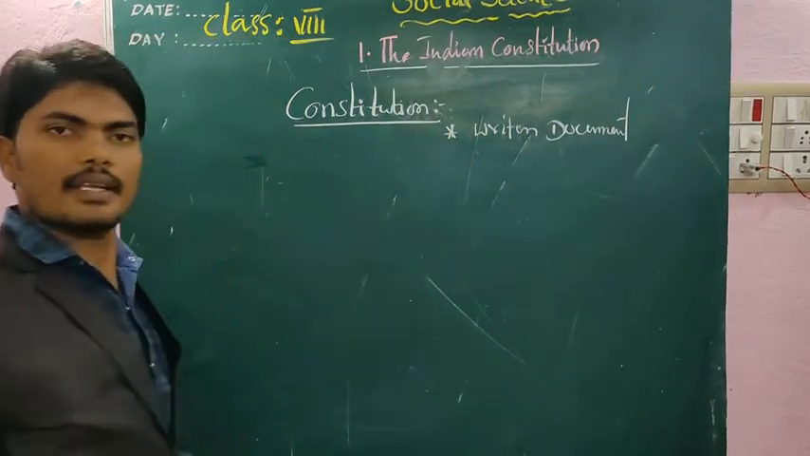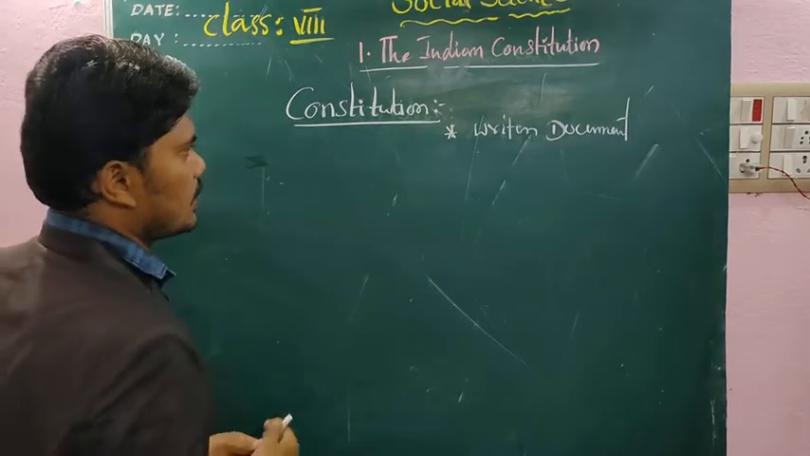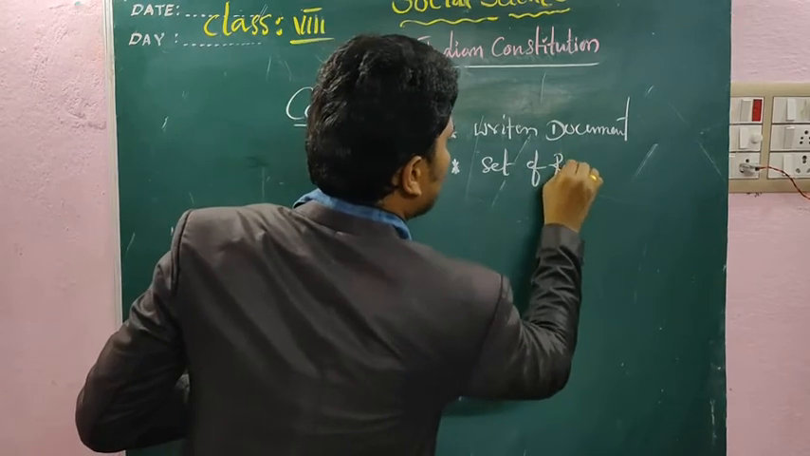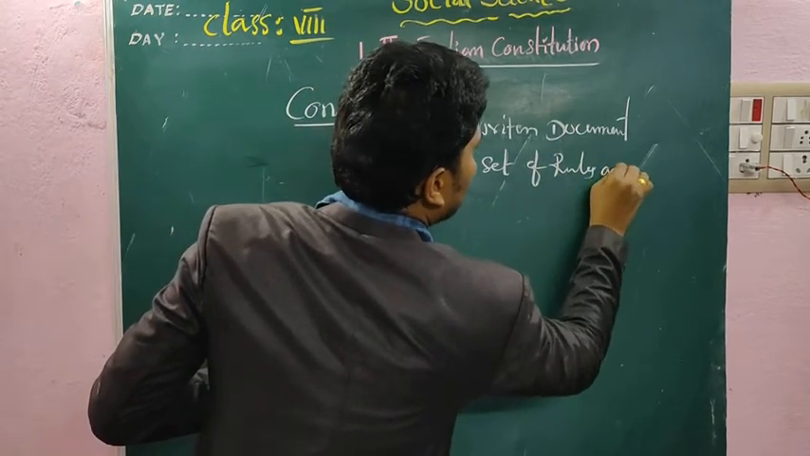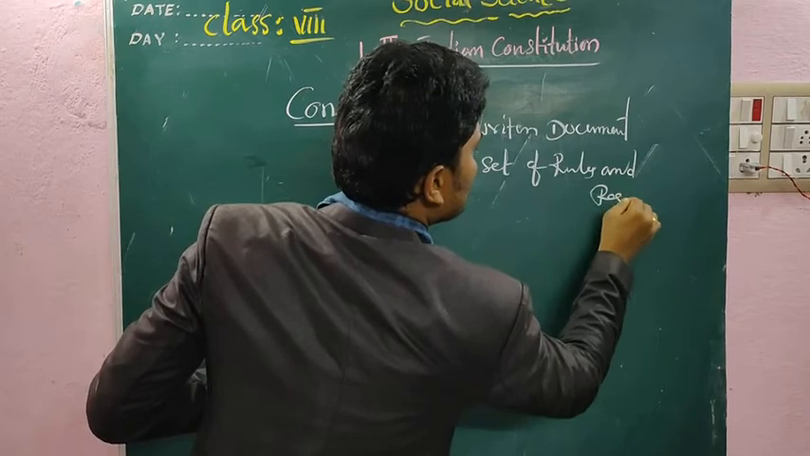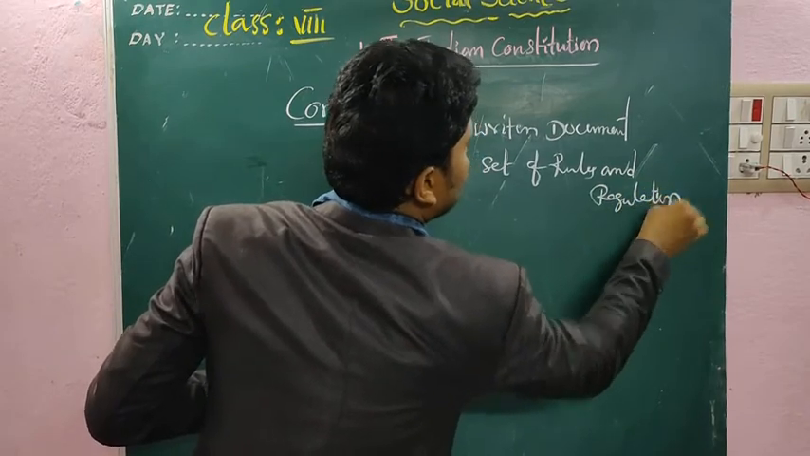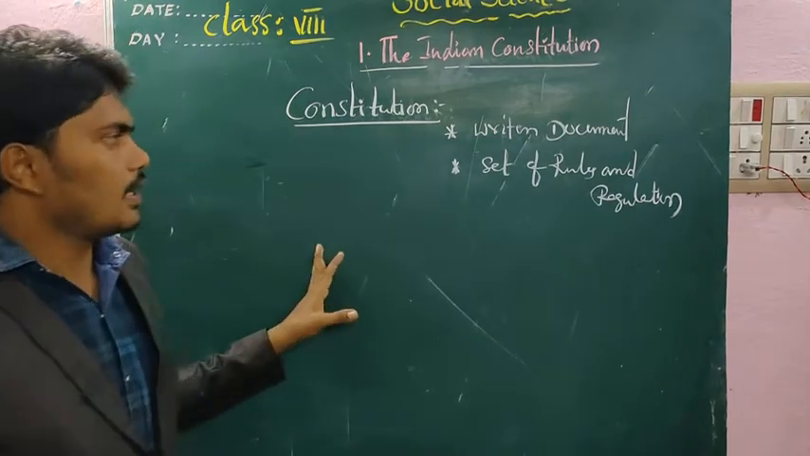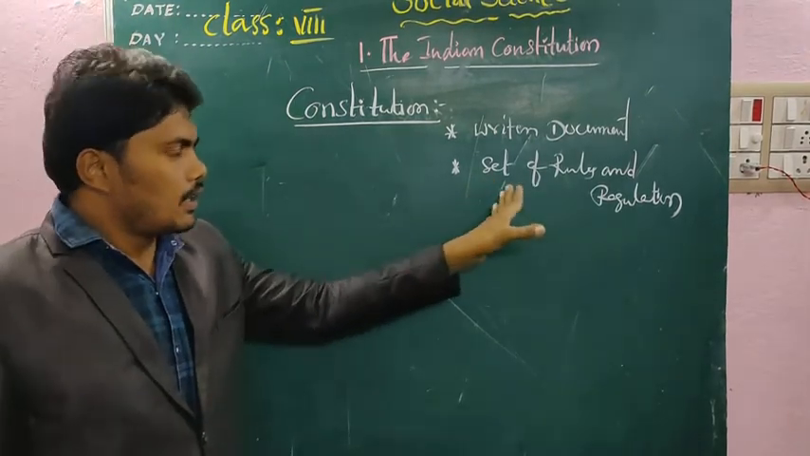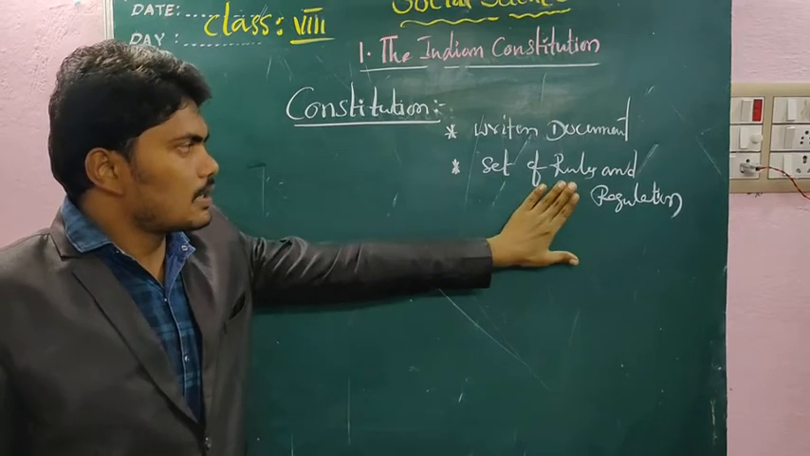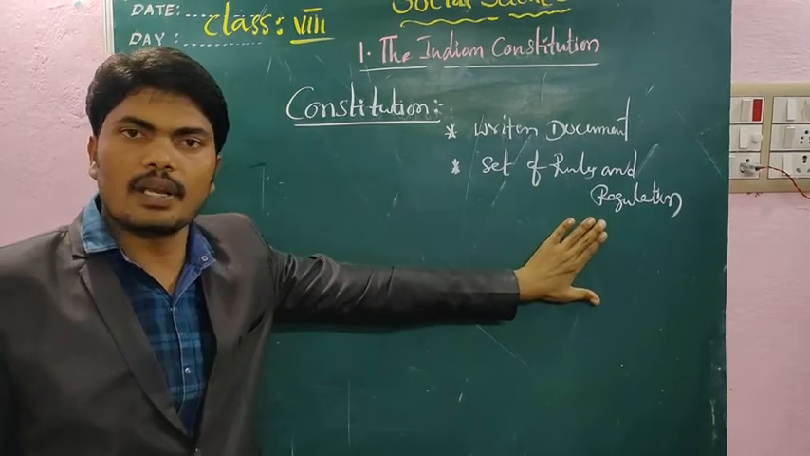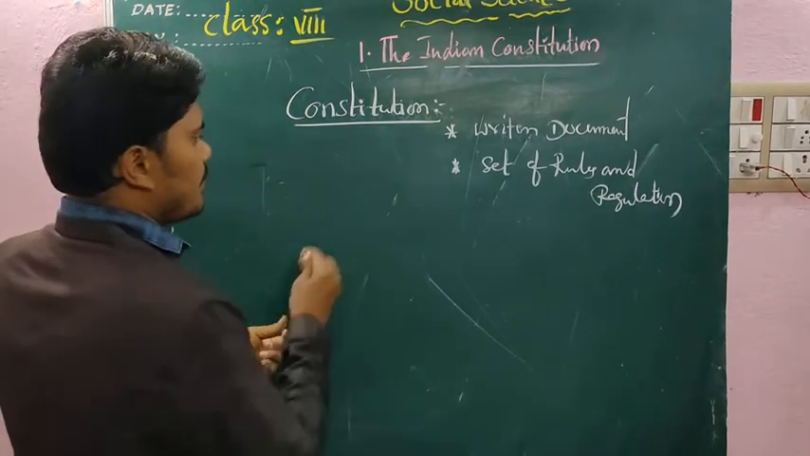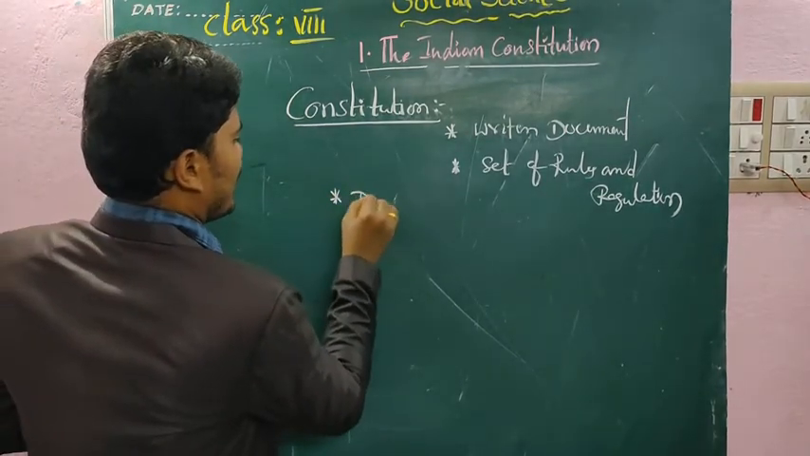What is there inside the constitution? A set of rules and regulations. Simple definition: constitution is a written document which contains certain rules and regulations. At present, many countries in the world are democratic countries.